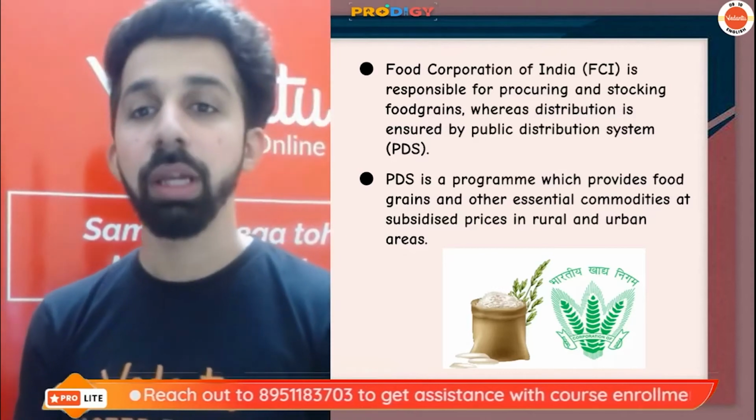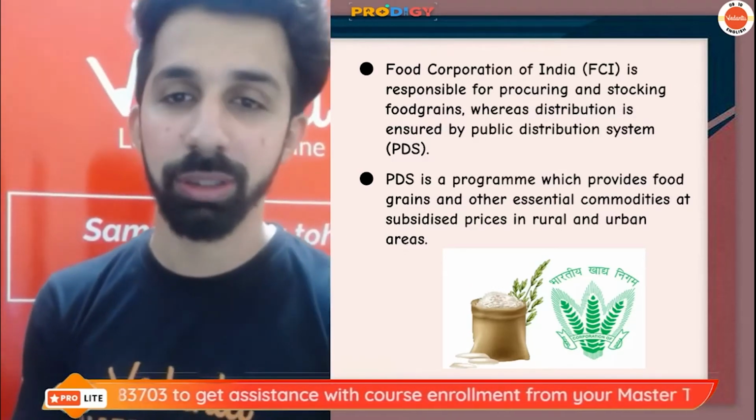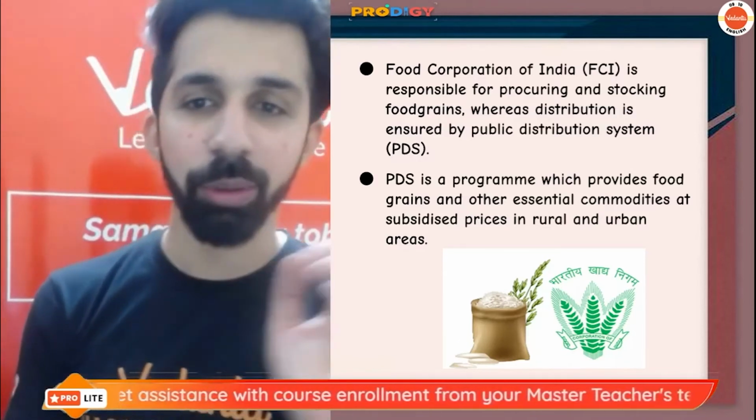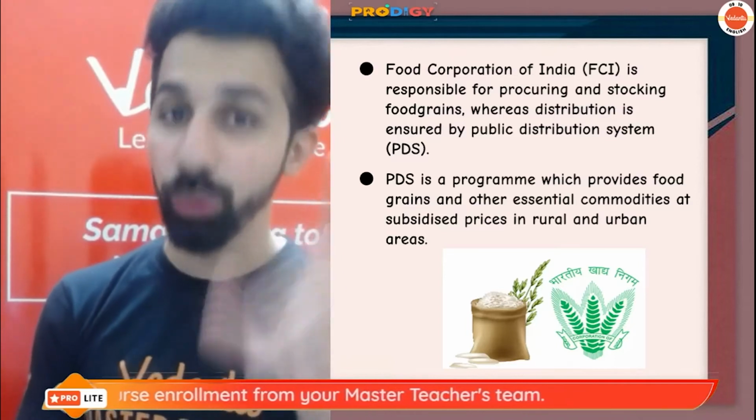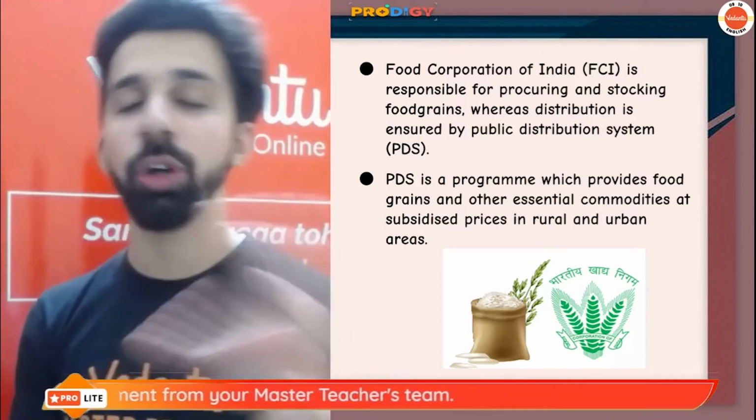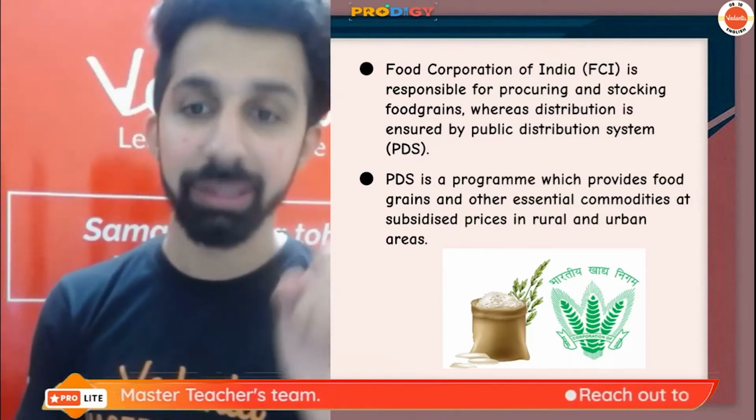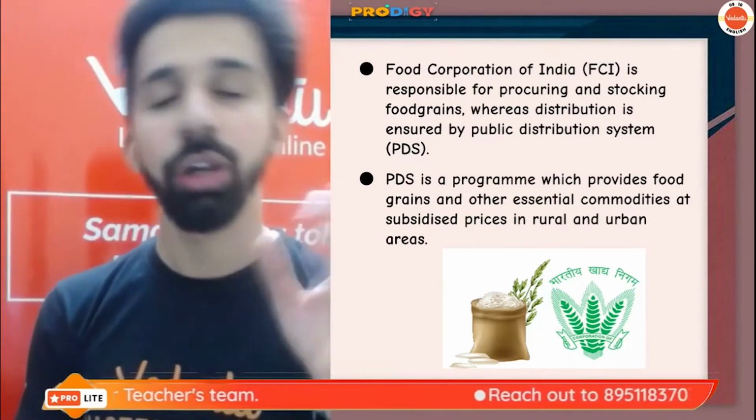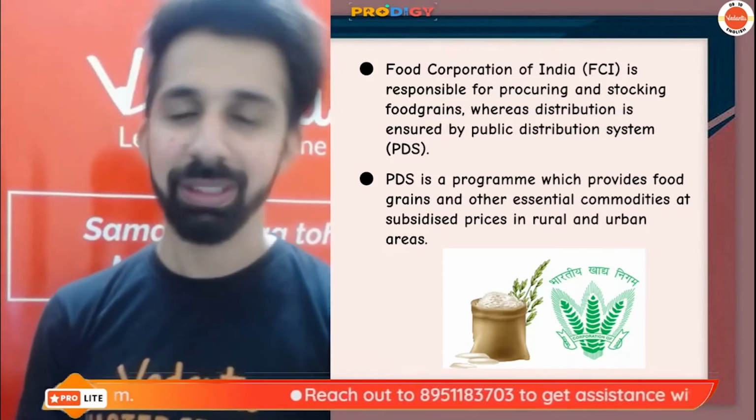Okay? Now guys, this is also achieved by the PDS system, the public distribution system. Guys, let me tell you about the PDS system. The PDS system is basically a program which provides food grains and other essential commodities like kerosene, oil, etc. at discounted prices in rural and urban areas. Okay, for whom? For the people belonging to below the poverty line. Okay?